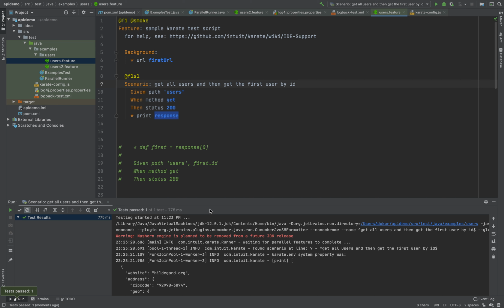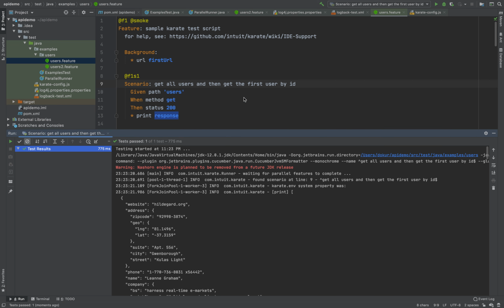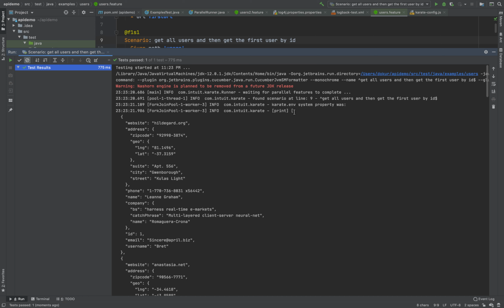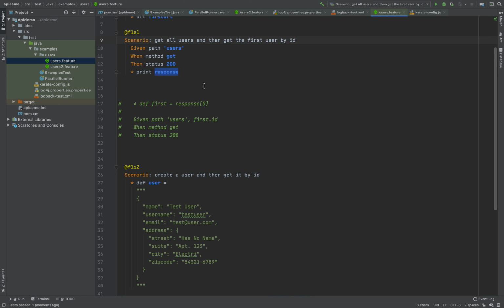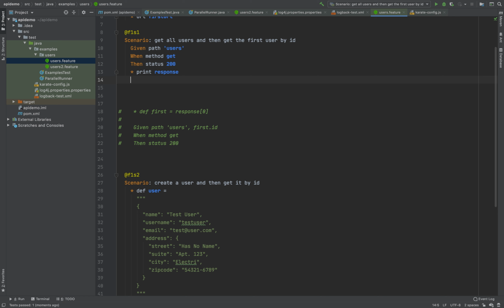All right, now we got the results, and you can see that it's a JSON array with multiple JSON objects in it. You know JSON, right? There is JSON path. We can parse through the JSON objects, and we can get the child elements or the following elements or parent elements. We can parse the JSON, right? And there is an inline solution for that in this framework. You don't need to use any third-party library or any other language.